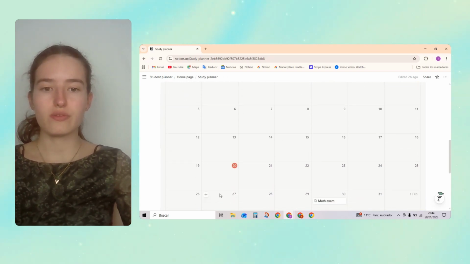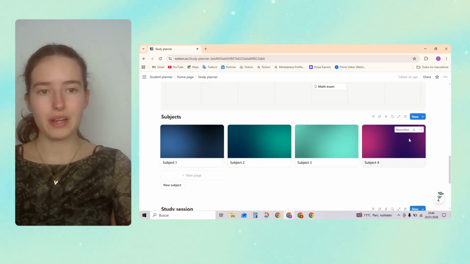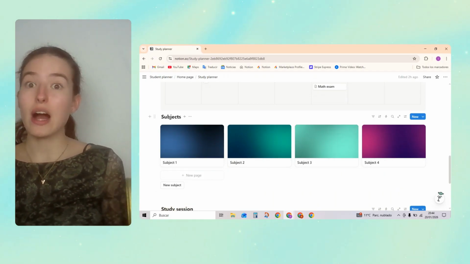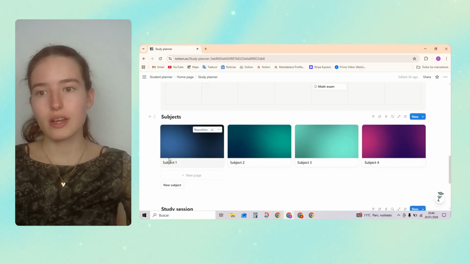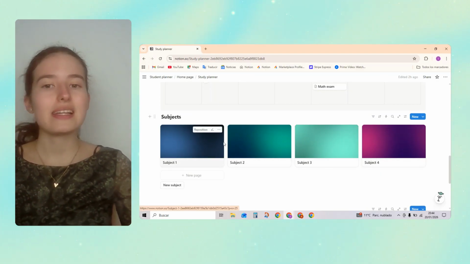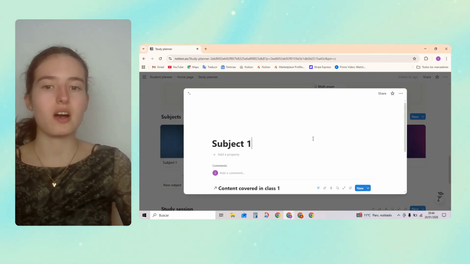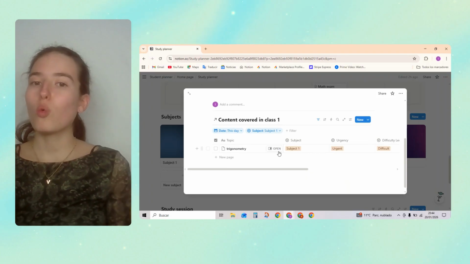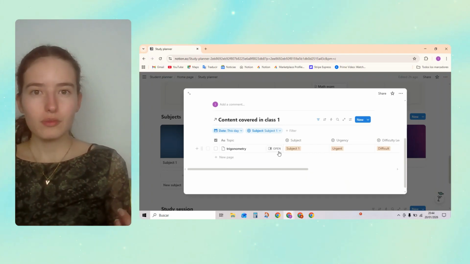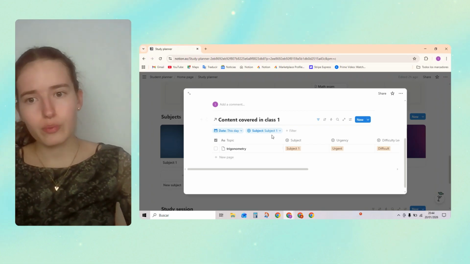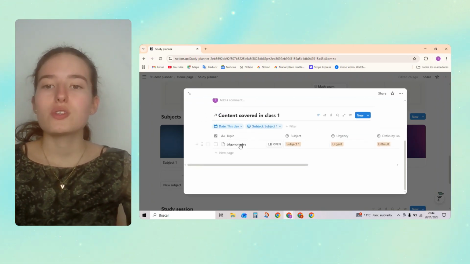Over here we've got this view for our exams. We'll get into that later. Then over here we've got our subjects, okay? So over here, what we're going to do is we're going to go inside each subject we've had for the day. We're going to go inside and we're going to type in what we've covered in class in each subject. For example, let's say today in subject 1, we saw trigonometry.